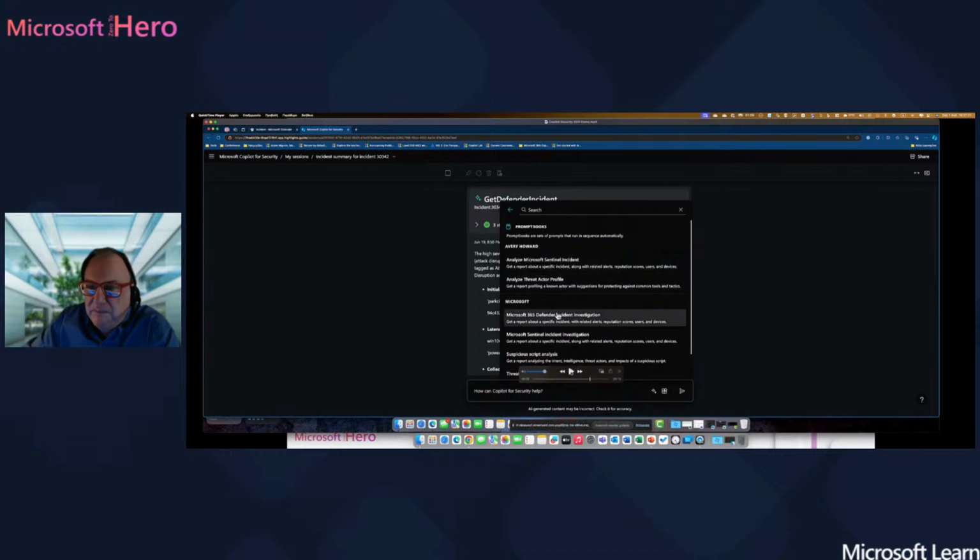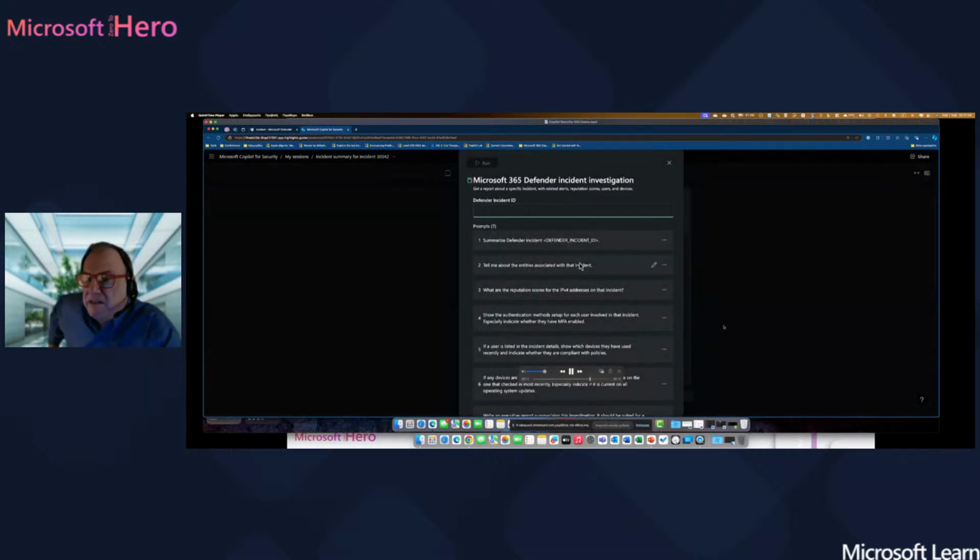As you can see, we're going to use now in this situation the Microsoft 365 Defender Incident Investigation. There is another prompt book called Microsoft Sentinel Incident Investigation. There is another prompt book, Suspicious Script Analysis, and all these prompt books are actually a set of ready-made prompts that you can use in order to get information that you need.